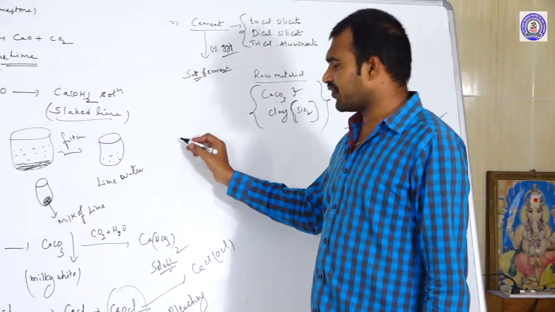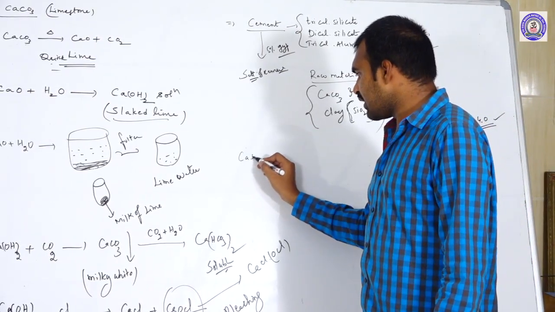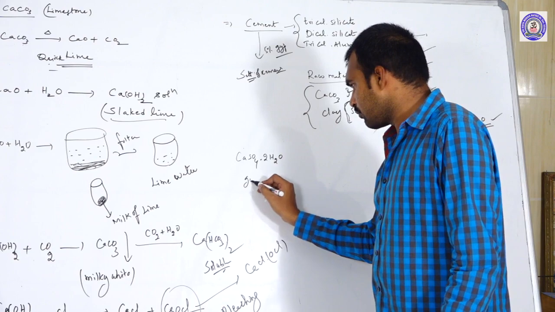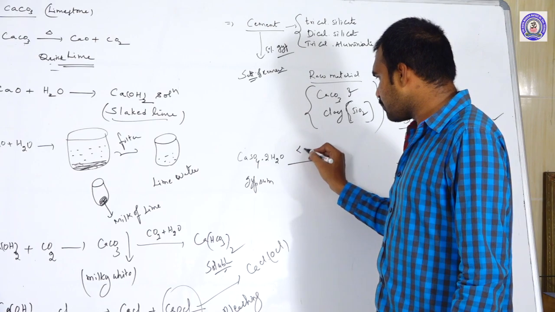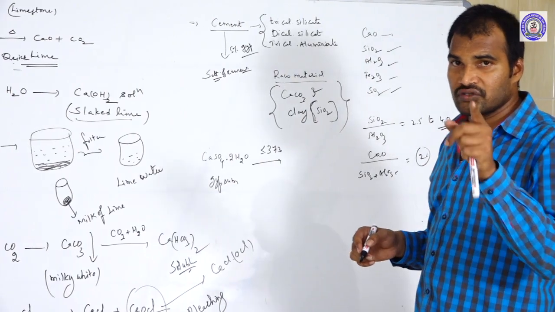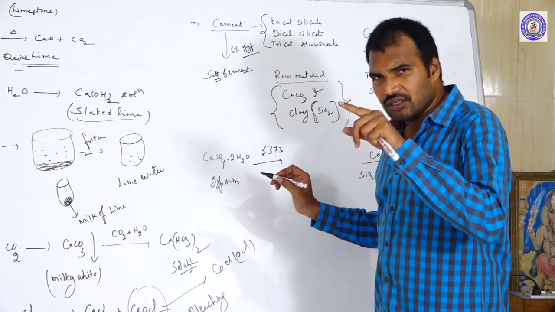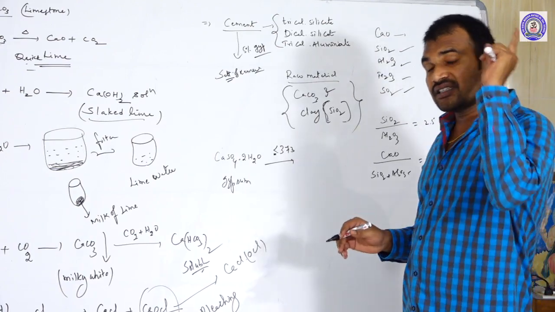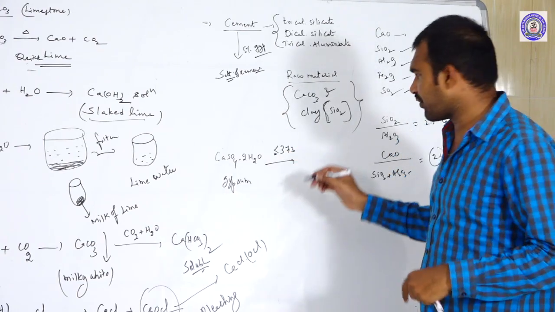Next one, gypsum. What is gypsum? It is CaSO4 with two water molecules, CaSO4·2H2O, calcium sulfate dihydrate. We call it gypsum. When gypsum is heated up to 373 K, this was even a JEE question in 2020, at 373 kelvins, CaSO4 loses 1.5 water molecules.